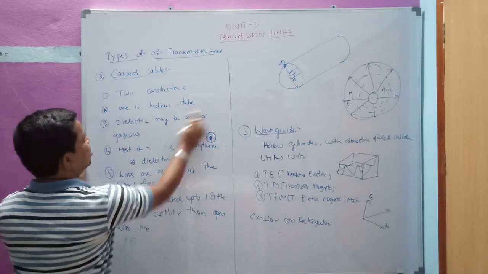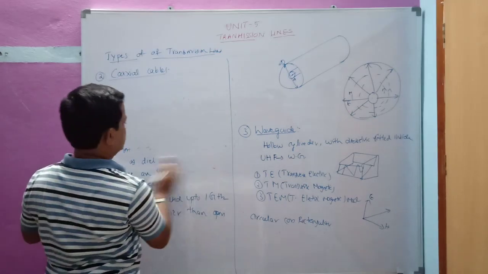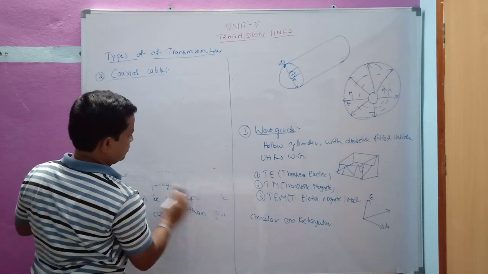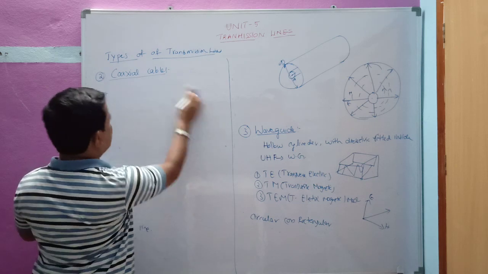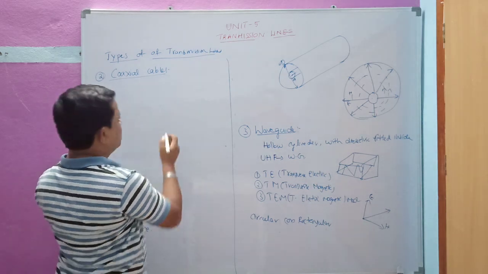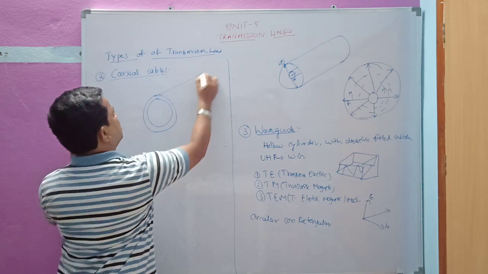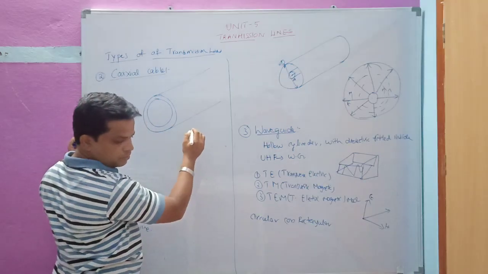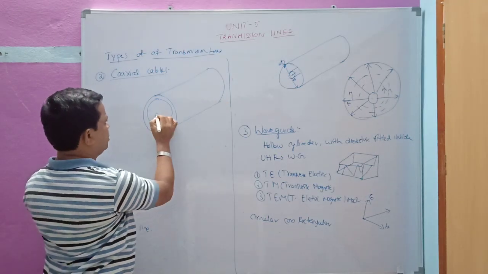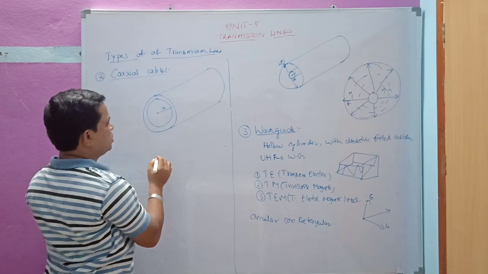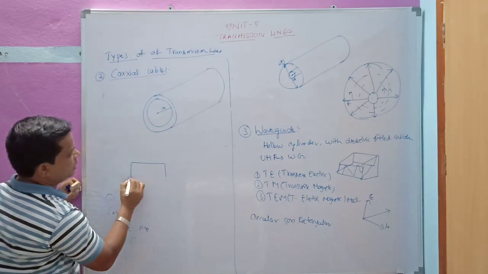Let us see the diagrams of the rectangular and circular waveguides. Let me draw the diagram of these two waveguides. This is the circular waveguide diagram, you can draw it like this. This is the circular waveguide, where A is the diameter of this one, and this is the rectangular waveguide diagram.